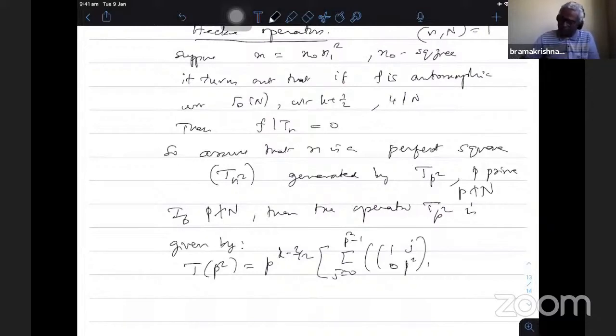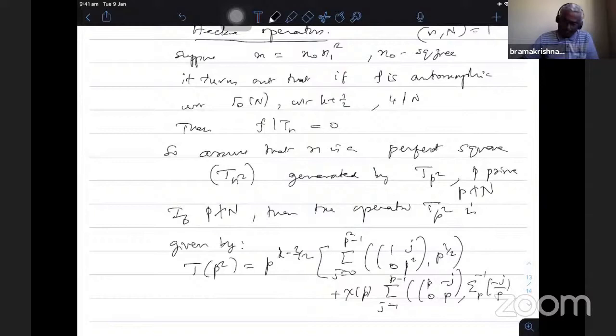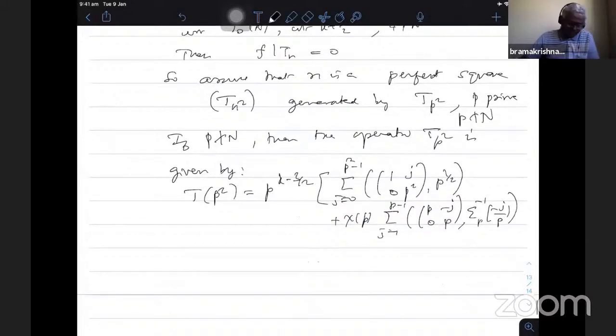Then, following the same rule, the automorphic factor here is p power half plus chi of p, summation j equal to 1 to p minus 1, with matrices (p -j; 0 p). Again, some fourth root of unity is needed here, j by p. And there is a third factor, which is chi of p square, with matrix (p square 0; 0 1), p power minus half.